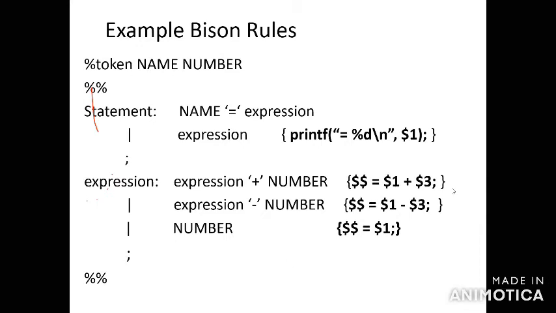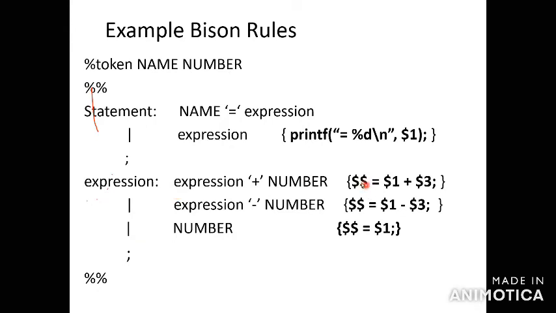So in that expression you have to work it out. What is this? You can check, here I am indicating $$ = $1 + $3. So what is $$, what is $1? The first production is expression = expression plus number. What is the expression? The expression is the header. Expression plus number is body 1. So in the header we have 3 bodies: expression plus number is body 1, expression minus number is body 2, number is body 3. The slash indicates an alternative.